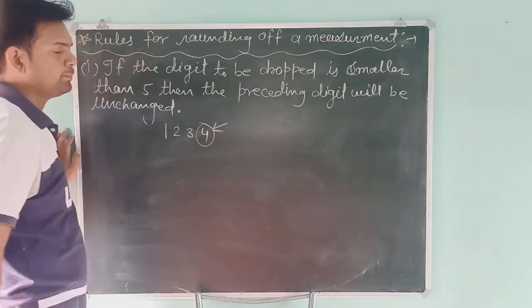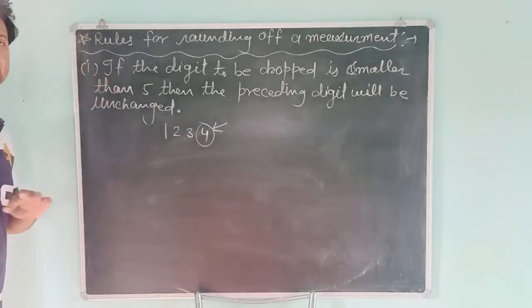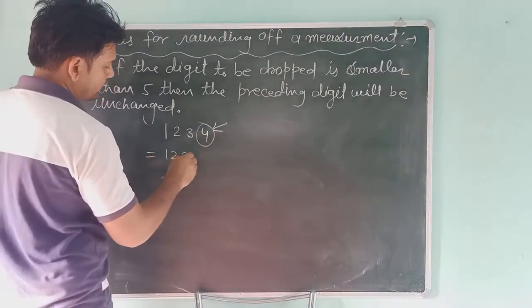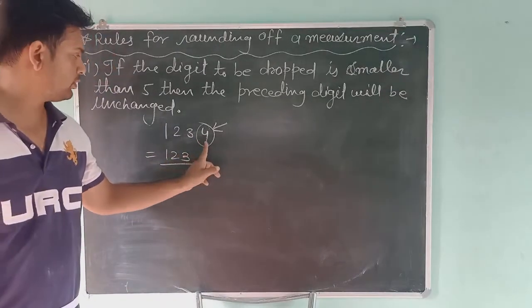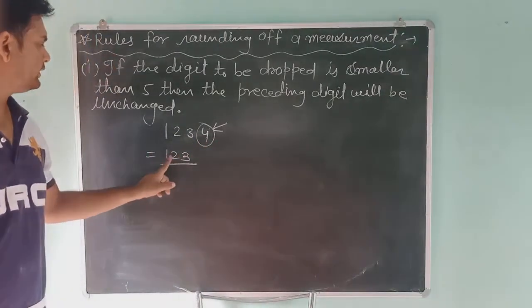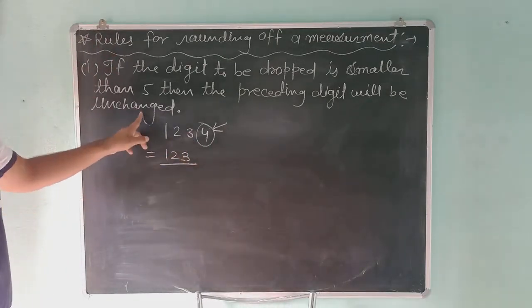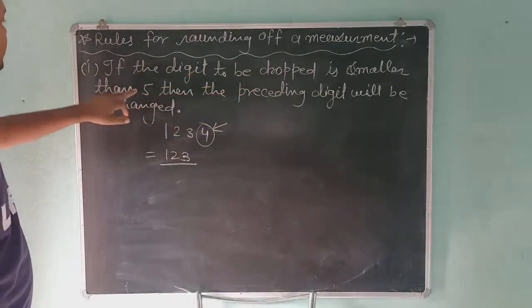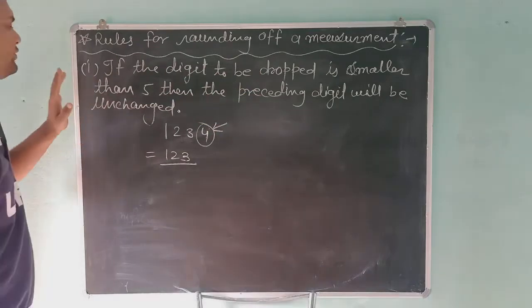This 4 is less than 5, so when you drop it, you will write only 123. This is the preceding digit and it is unchanged.